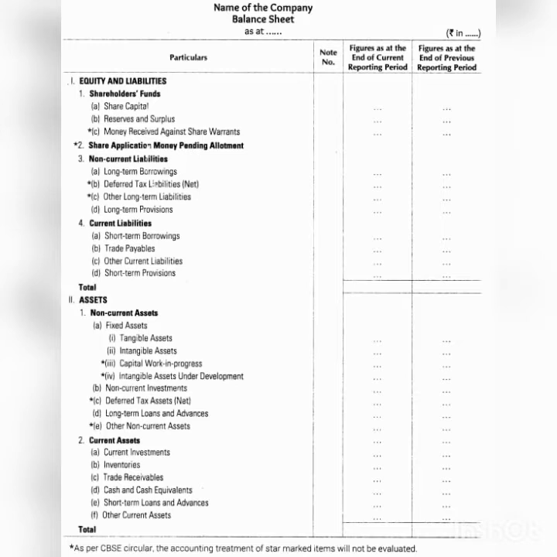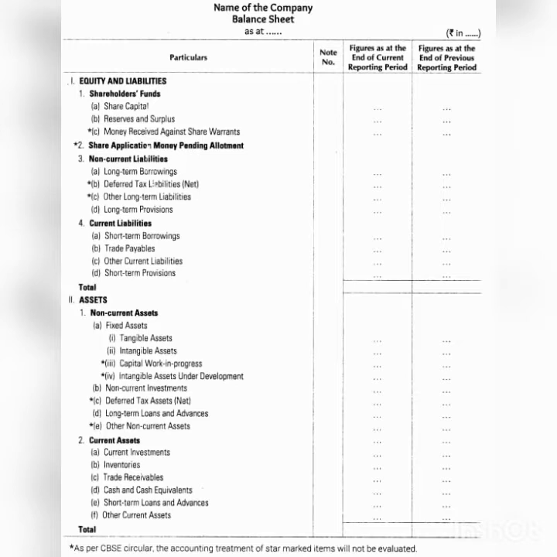The important assets of the company are current assets and fixed assets. Current assets include cash balance, bank balance, account receivable, bill receivable, inventory, prepaid expenses, accrued income, etc.